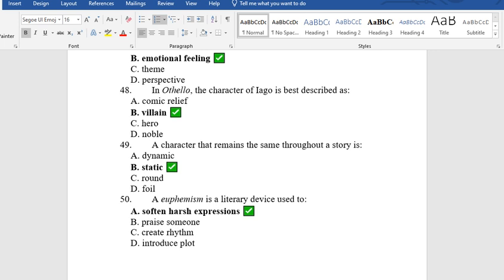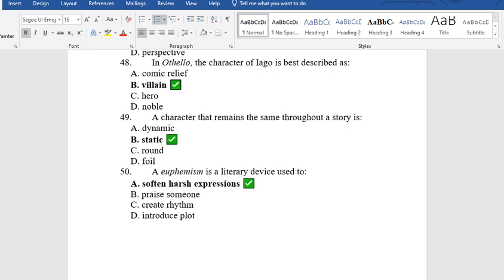48. In Othello, the character of Iago is best described as A. comic relief, B. villain, C. hero, D. noble. The answer is B. Villain. You remember this text, Othello by Shakespeare, was in the last syllabus before 2021.